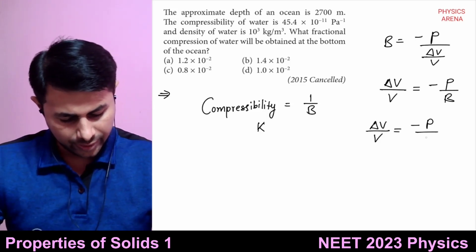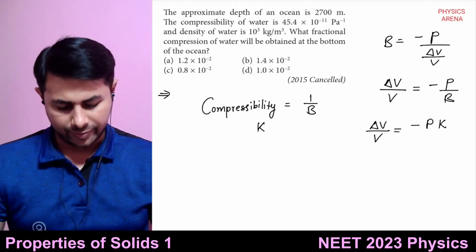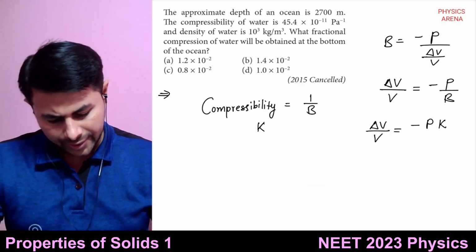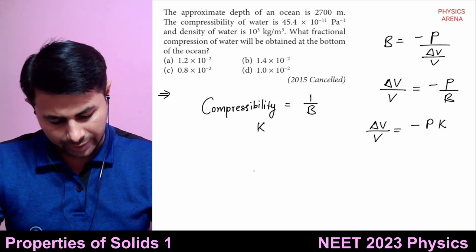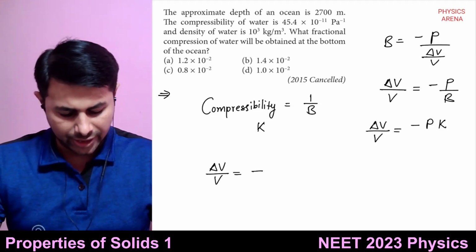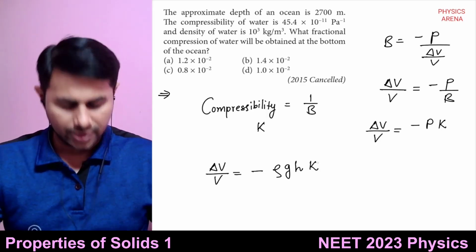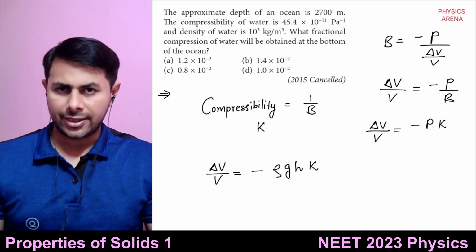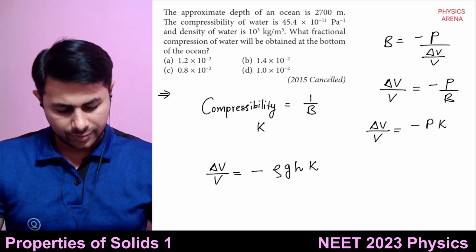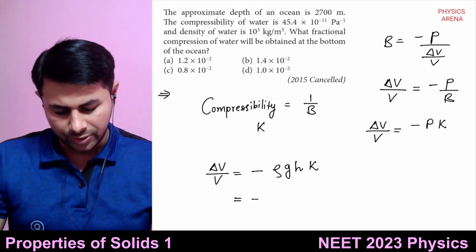So minus P times K, and pressure can be written as rho g h. So we can substitute values now.